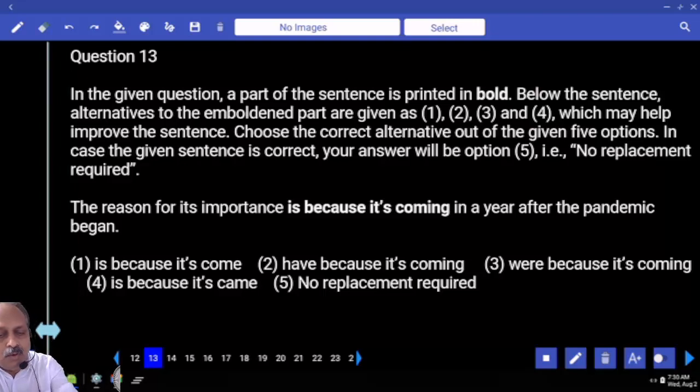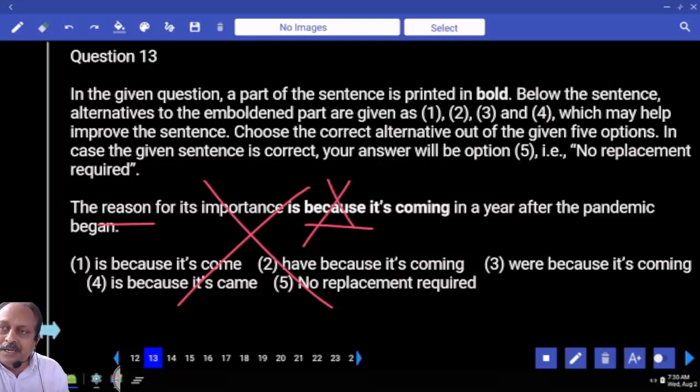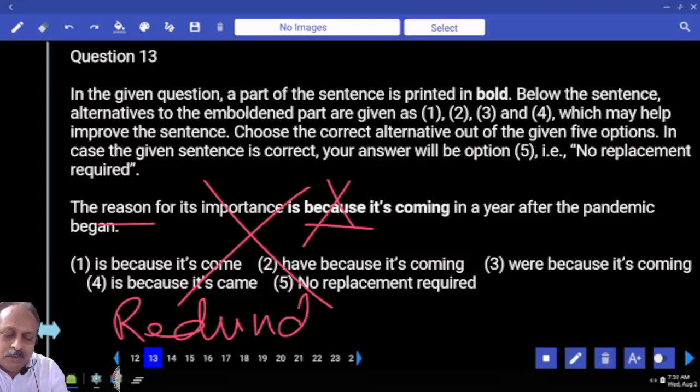This is a wrong question. You may ask why. It's a common error in fact. I'm really surprised and shocked to see this question. Underline the words "the reason." When you say the reason for something, you should not use the word because. It is redundancy. Please write: it is a common error, and it goes with redundancy.